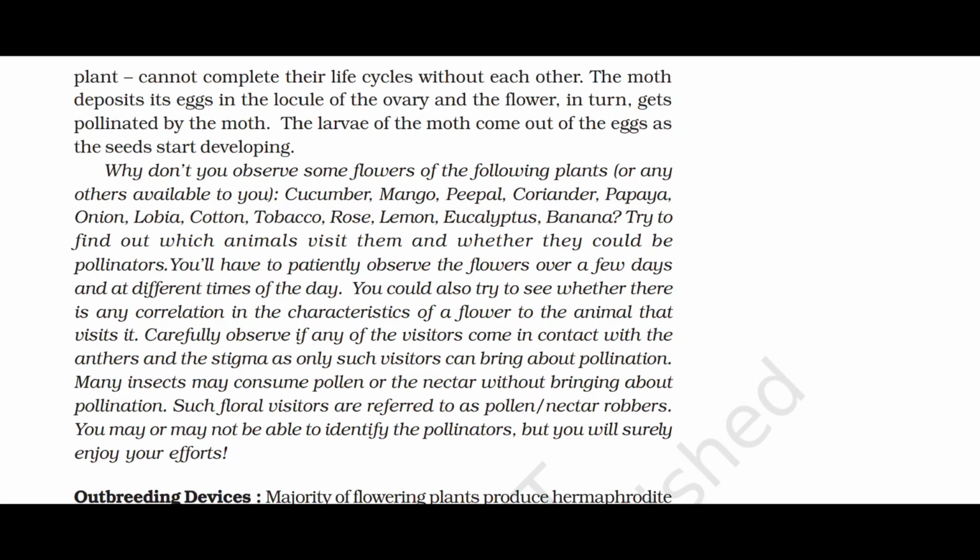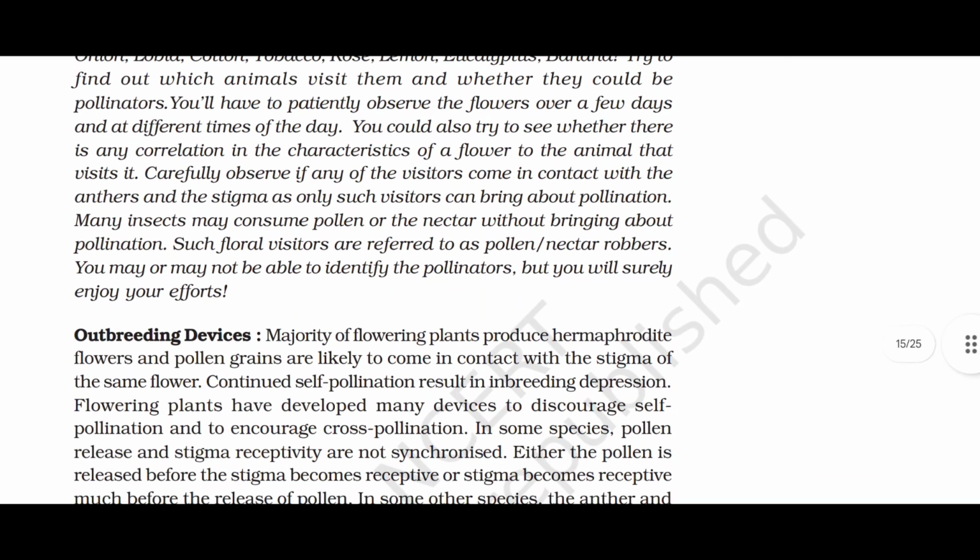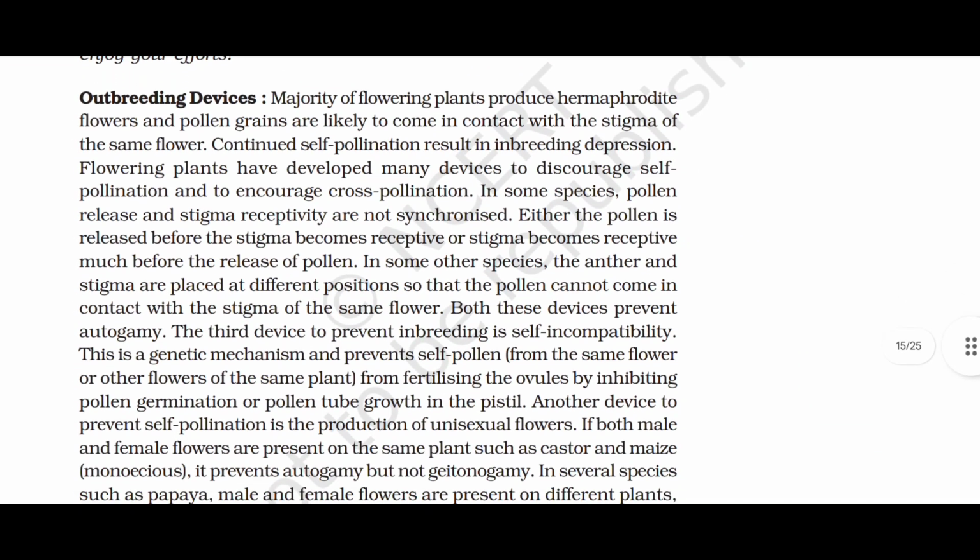You could also try to see whether there is any correlation in the characteristics of a flower to the animal that visits it. Carefully observe if any of the visitors come in contact with the anthers and the stigma, as only such visitors can bring about pollination. Many insects may consume pollen or the nectar without bringing about pollination. Such floral visitors are referred to as pollen or nectar robbers. You may or may not be able to identify the pollinators, but you will surely enjoy your efforts.